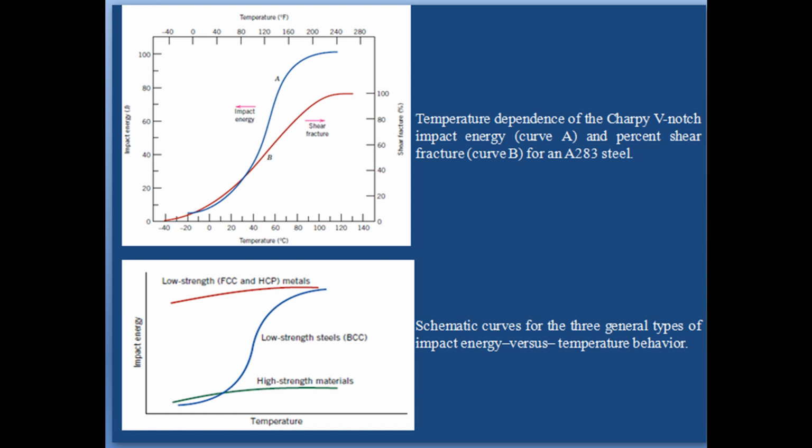Over the ductile to brittle transition, features of both types will exist, displayed by specimens tested at -12, 4, 16, and 24 degrees. Frequently, the percentage shear fracture is plotted as a function of temperature, curve B in the figure. For many alloys, there is a range of temperatures over which the ductile to brittle transition occurs.